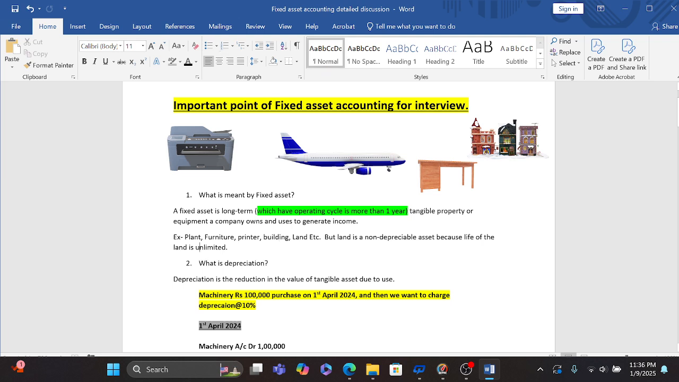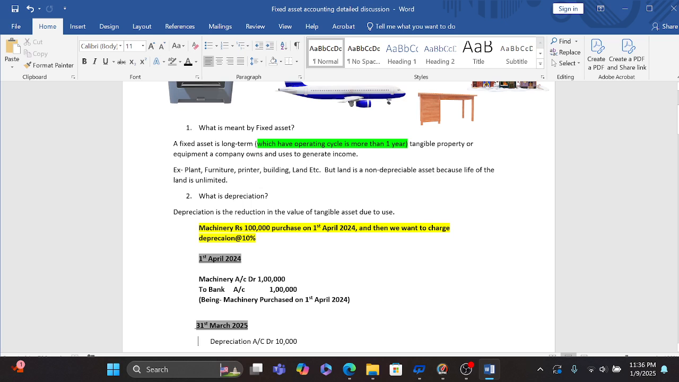So, the next step is what do you mean by the depreciation? Depreciation. So here I have written that depreciation is the reduction in the value of tangible asset due to use.